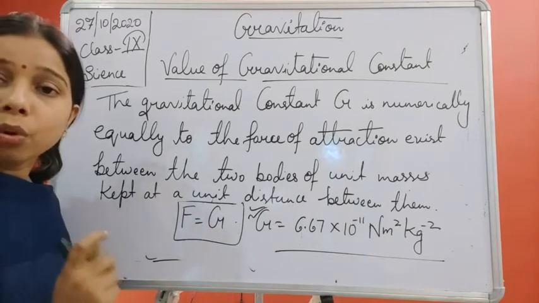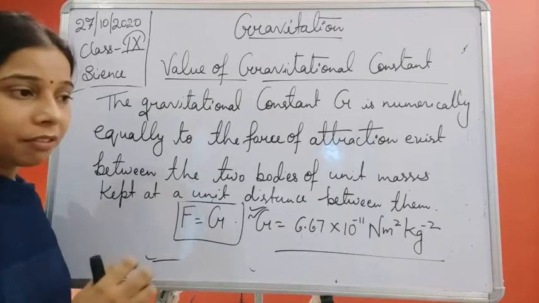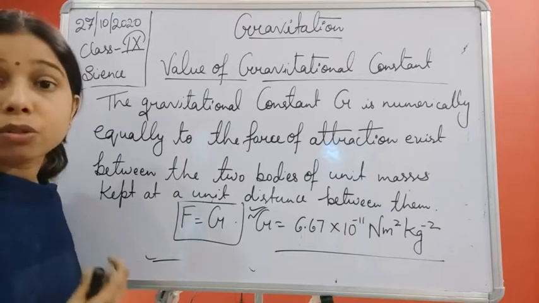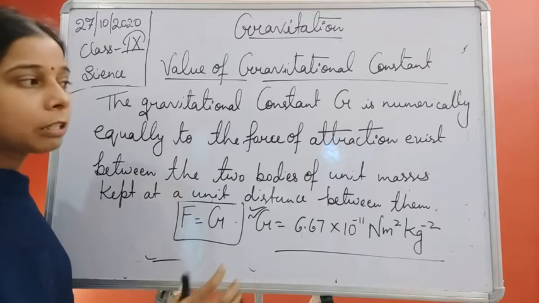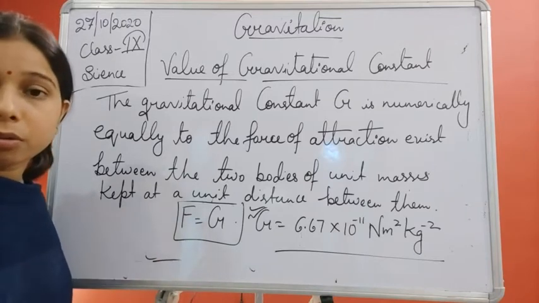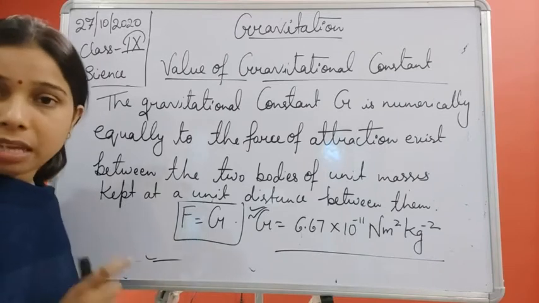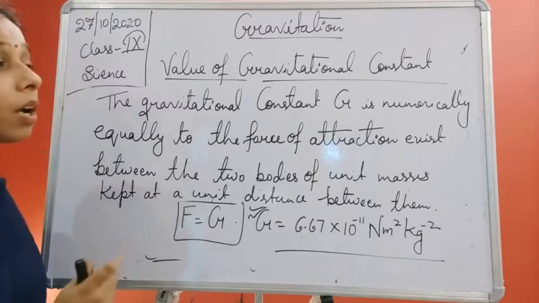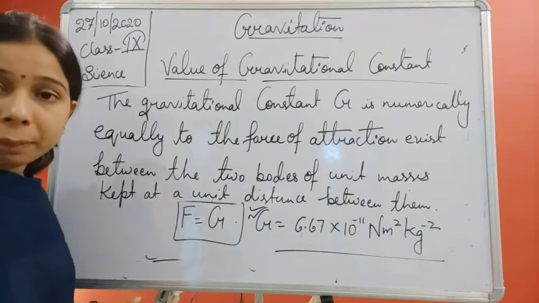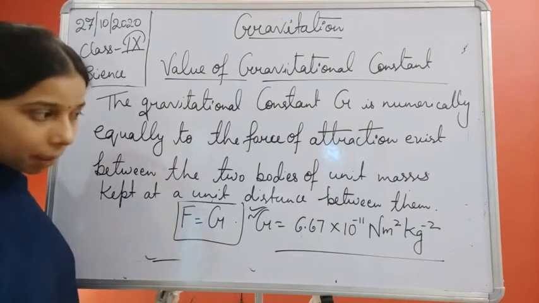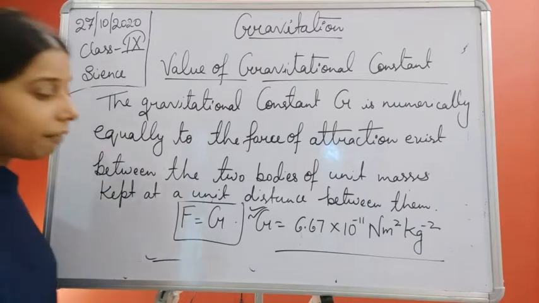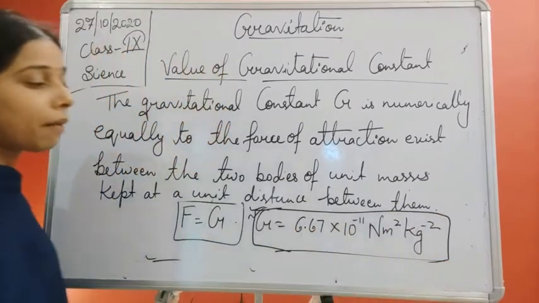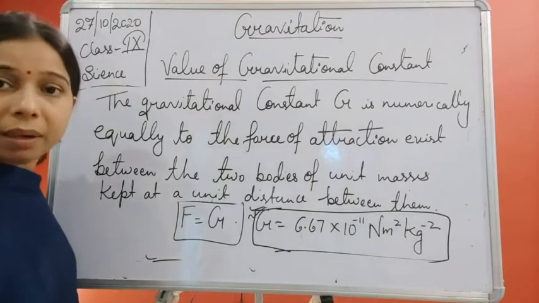By taking two gold balls and keeping them suspended far apart from each other with the help of a thin but strong thread, at a certain distance, both of them having the same weight, and the distance between them equal to 1 meter, at that time it has been experimentally found that the value of G is 6.67 into 10 to the power minus 11 Newton meter square per kg square.